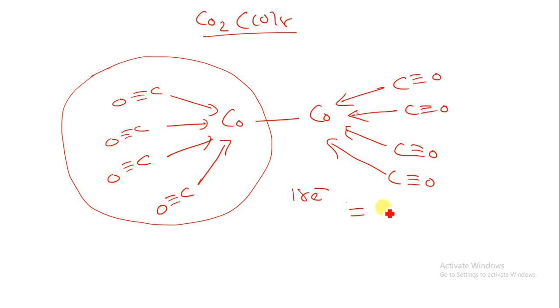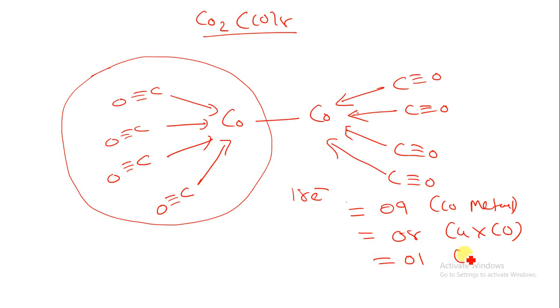The Co metal will give 9 electrons for the Co metal atom. Second, the 4 CO, so that will be 8 electrons for the 4 carbonyl groups, and 1 should be the metal bond. So there are a total of 18 electrons. So it is following the 18 electron rule, that is why we can call this Co2(CO)8 a highly stable structure.